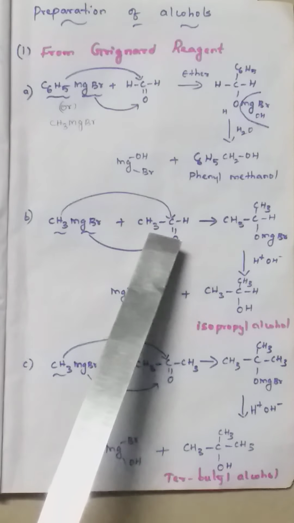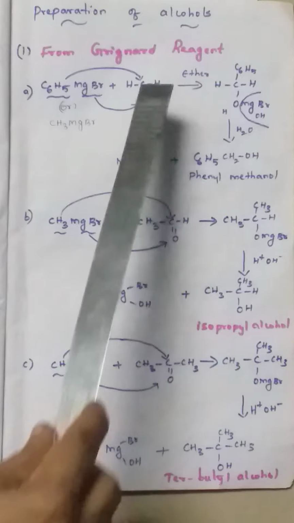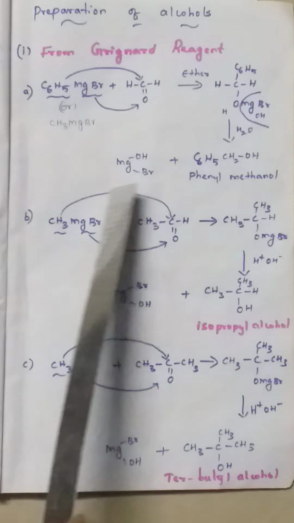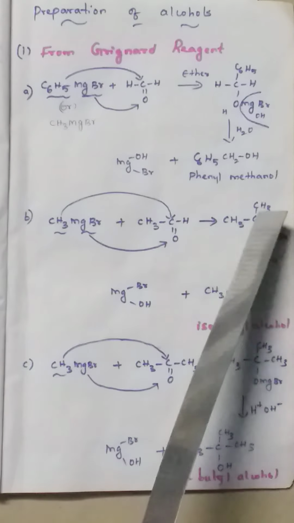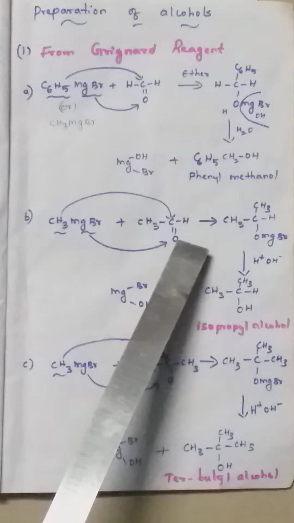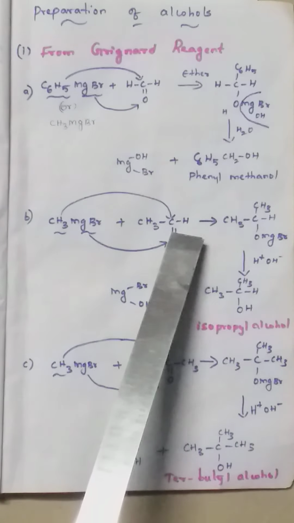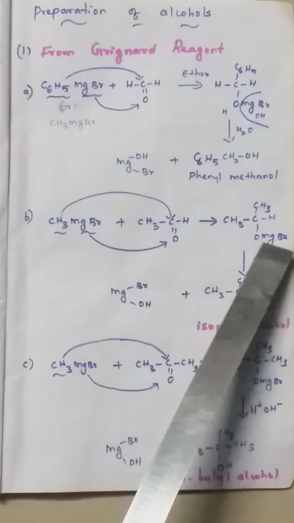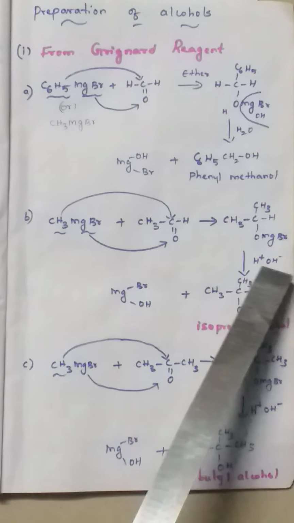When we react with acetaldehyde, CH3CHO, the same mechanism applies. The methyl group alone adds to the carbon, that is CH3. The MgBr adds to oxygen, the double bond becomes single bond, so OMgBr. Now this is an intermediate, and we have to hydrolyse it with water.